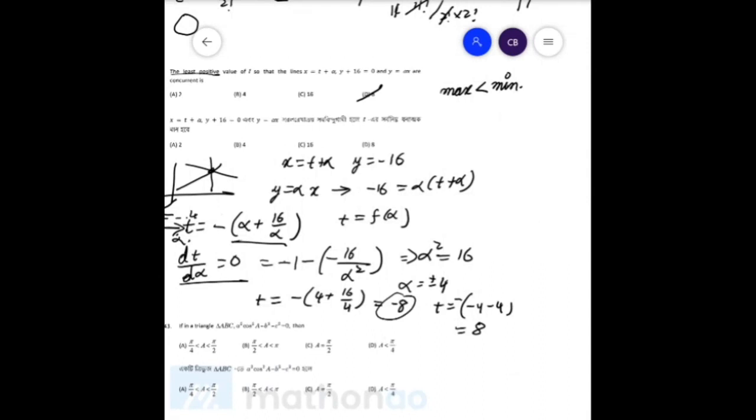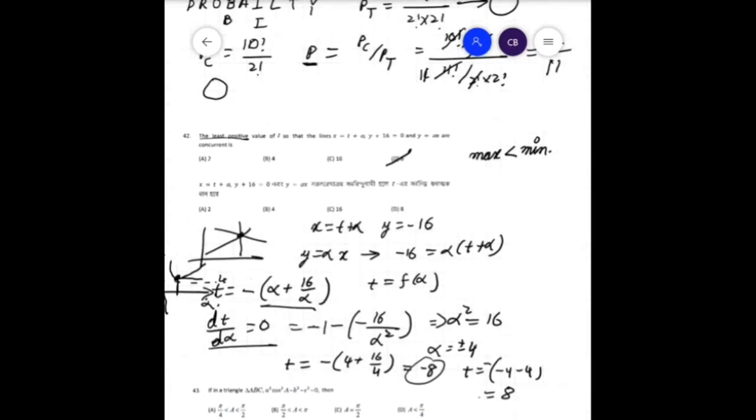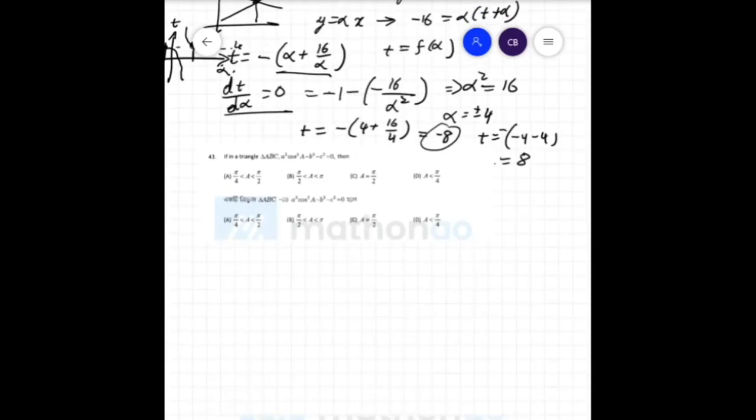Therefore be careful that minus 8, although it is less than 8, the minimum value, if minus 8 was an option, would not be the answer. 8 will be the answer. Okay, let's go on to the next question.